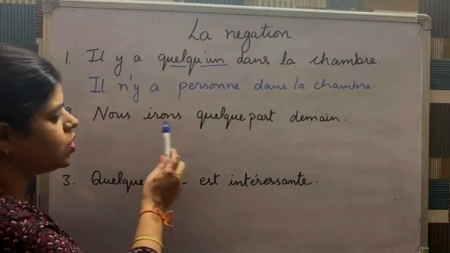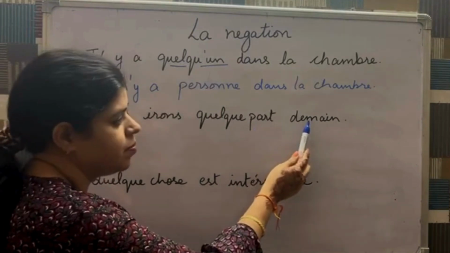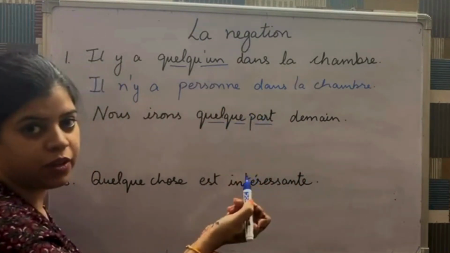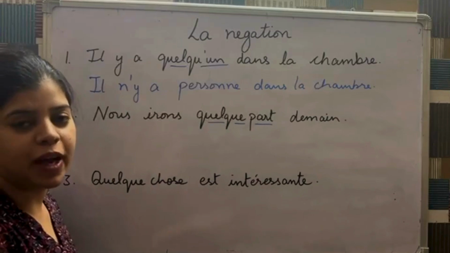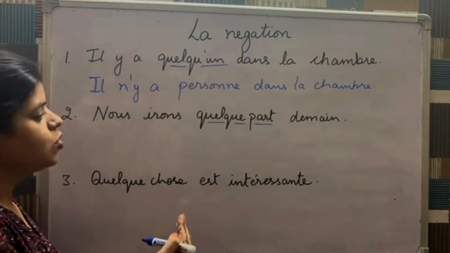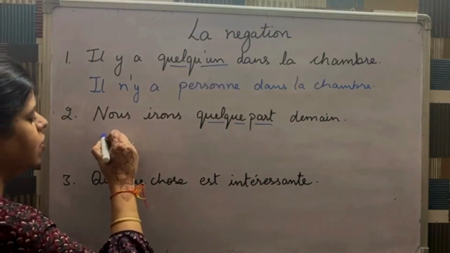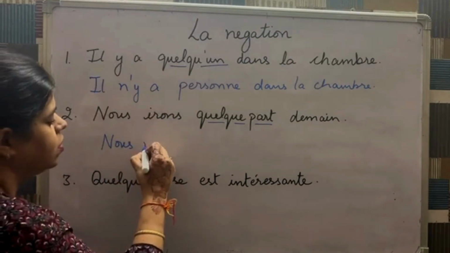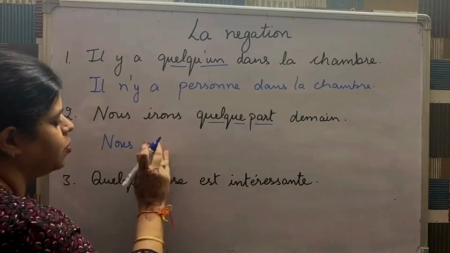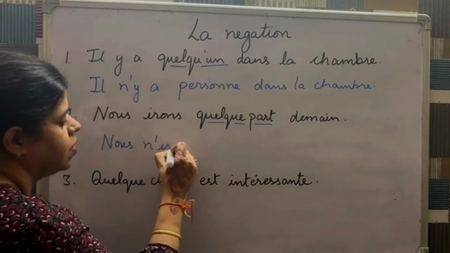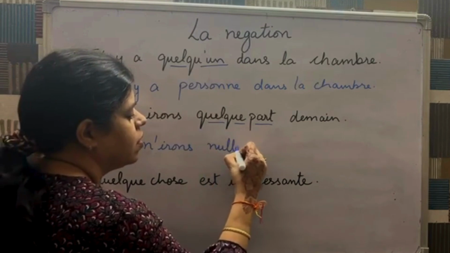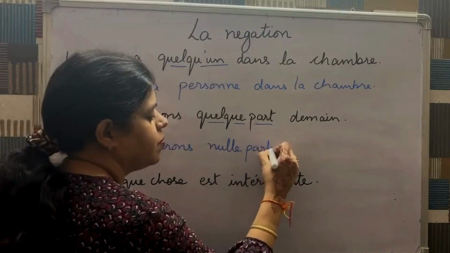Next is nous irons quelque part demain. Here our expression is quelque part, which means somewhere, and the opposite of quelque part is nulle part. So to change the sentence to negative, we'll add ne before the verb, which is irons. Nous n'irons pas. We'll put an apostrophe here. Nous n'irons nulle part demain.